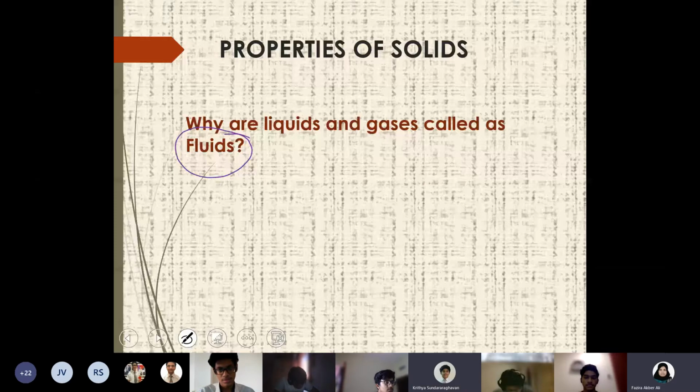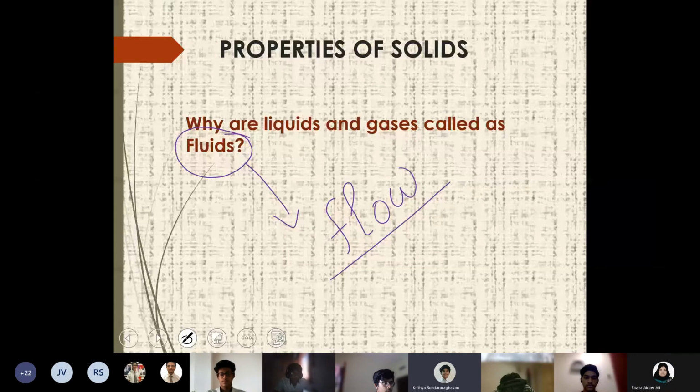I think it's because liquids and gases can move on their own, and solids cannot move on their own. Maybe that is why the word flow. From flow only, fluid came. A substance which has the ability to flow is called a fluid. Solids cannot move by their own, but liquids and gases can, though the rate of flowing will be different. That depends on density and many other things. But they have their own natural tendency to flow, the liquids and the gases. That is why they are called fluids.